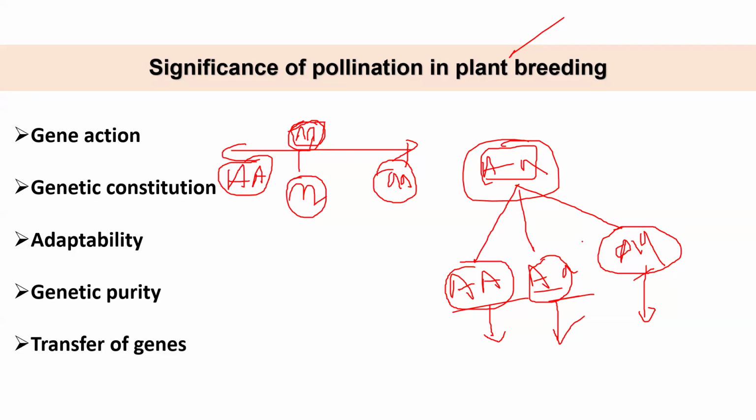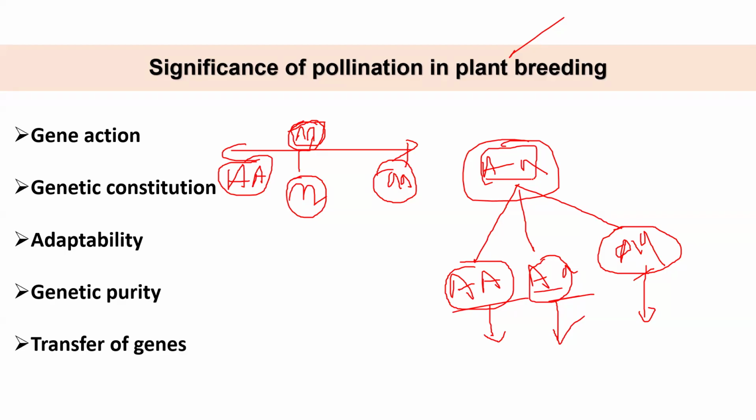Let's say that for a particular trait, all the genotypes are dominant homozygotes, then that trait has got fixed. You can't do anything to that trait. That trait will not segregate and will be fixed. But since that trait is homozygote, that cannot be called your dominance gene action. So that is your additive only.